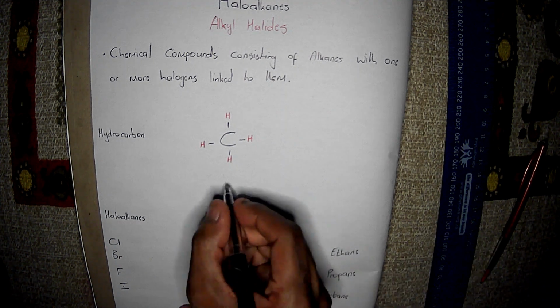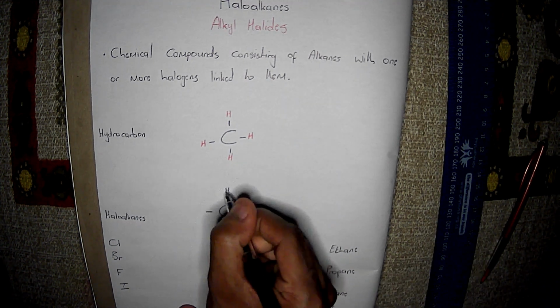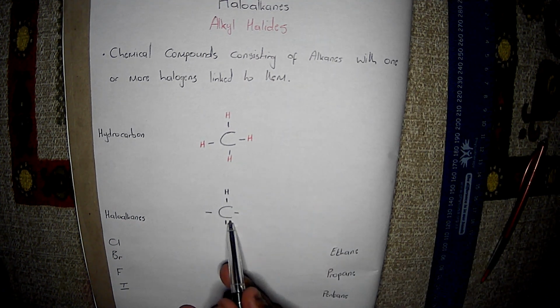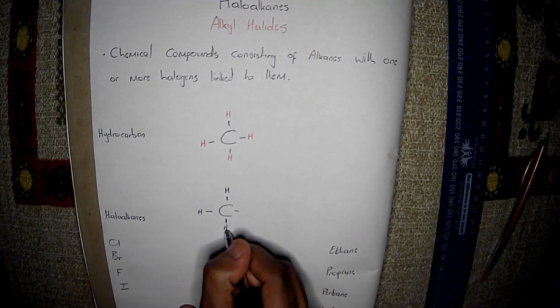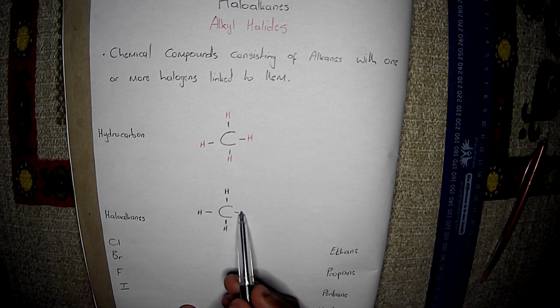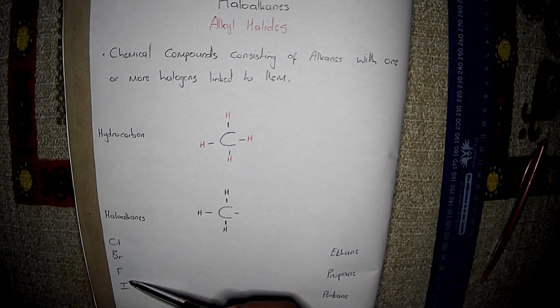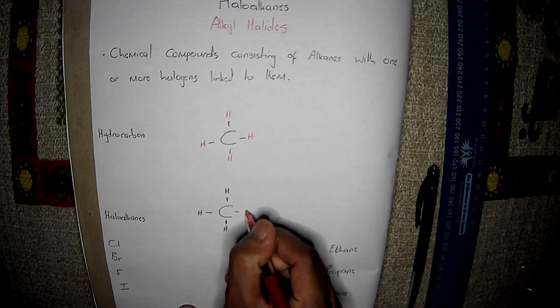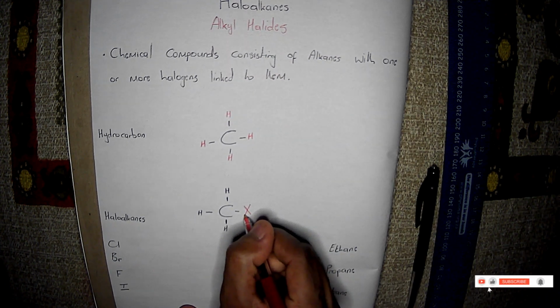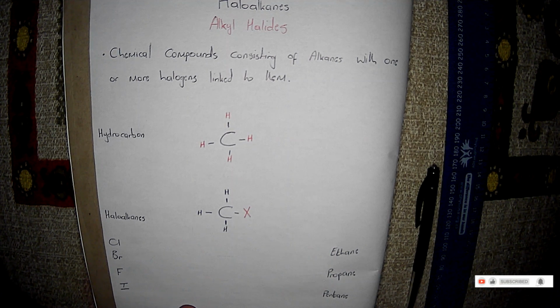So we will have our normal carbon atom with four covalent bonds, each bonding with our H, and this last part is designated for that X, which is part of your halogens. And remember, our halogens only have one bonding site, or they may bond only once.